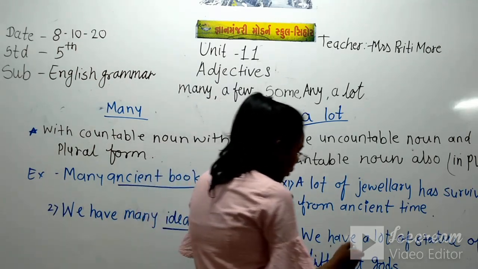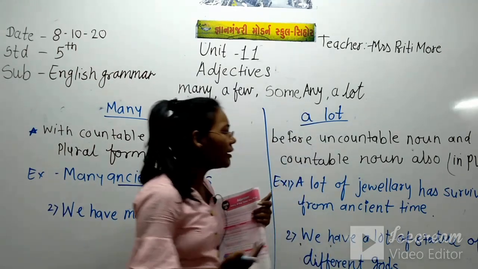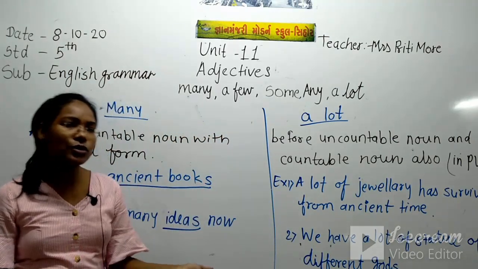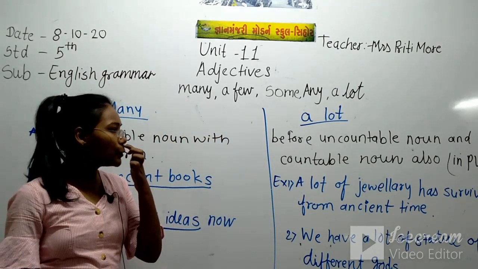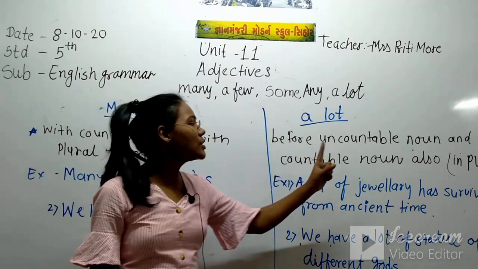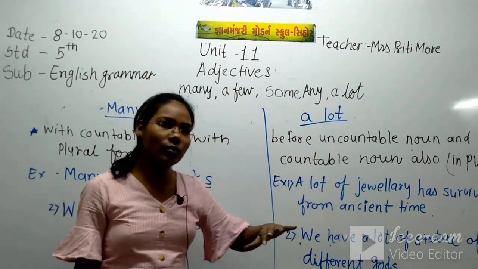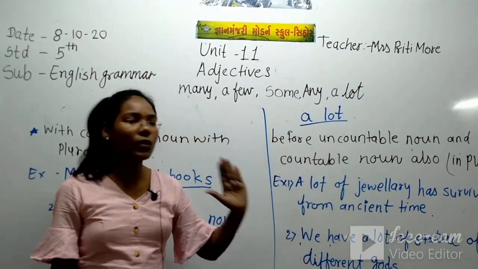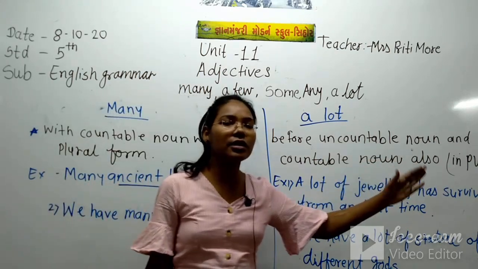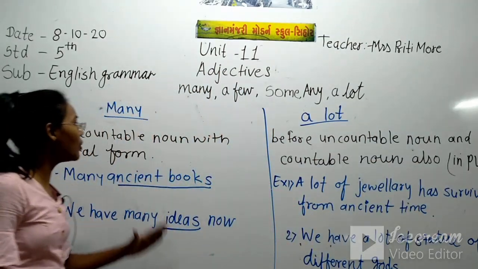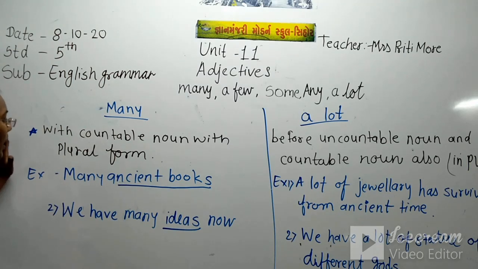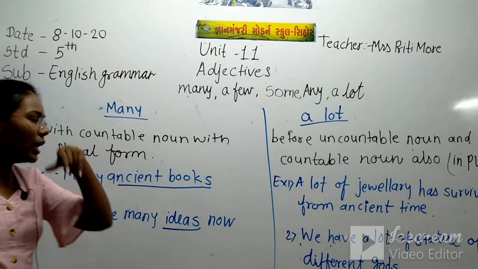So a lot of statues means more than one. It can be countable also and uncountable also. So a lot we use for the uncountable noun and for the countable noun also. So you just note down these uses of many and uses of a lot.